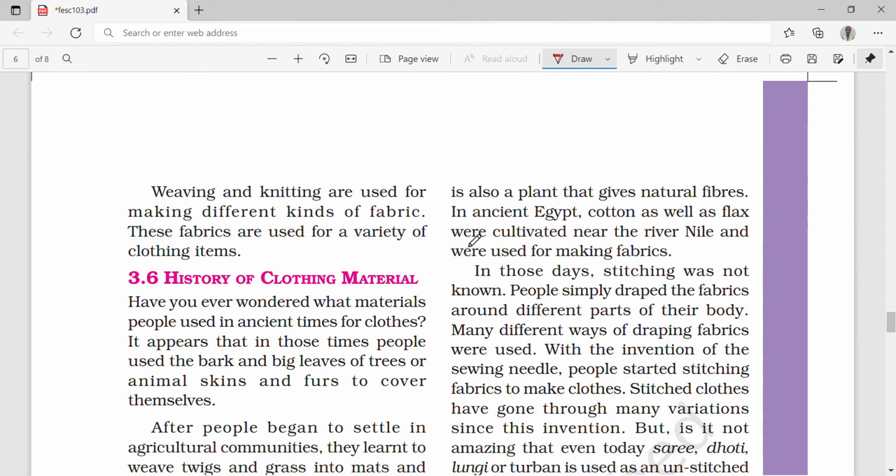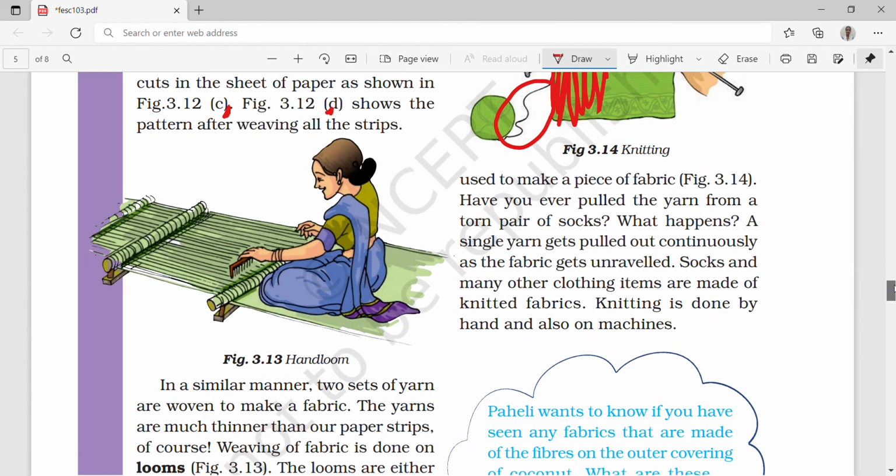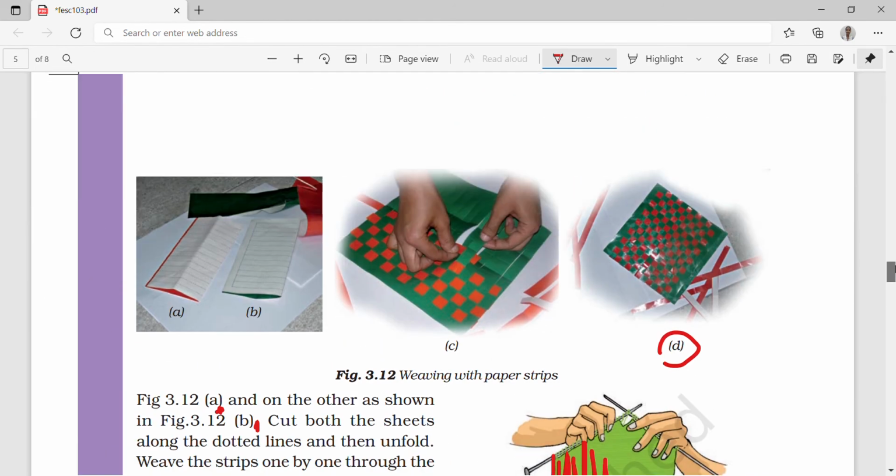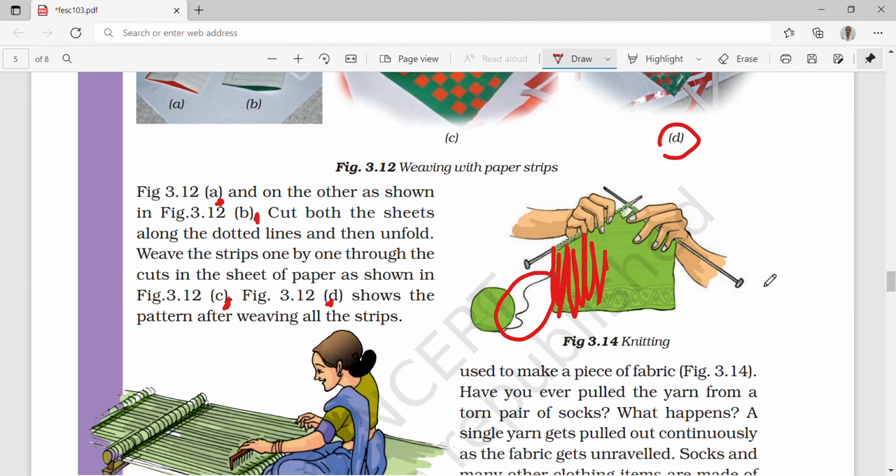Weaving and knitting are used for making different kinds of fabric. These fabrics are used for a variety of clothing items. Now we will see the difference between knitting and weaving. Weaving means we are taking two yarns together, but in knitting we take one yarn.